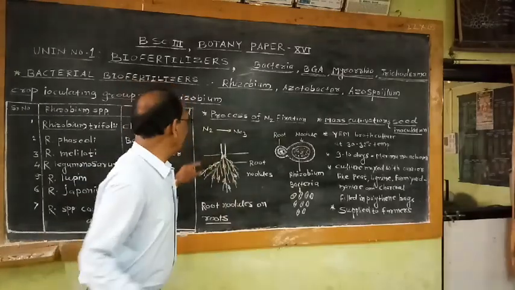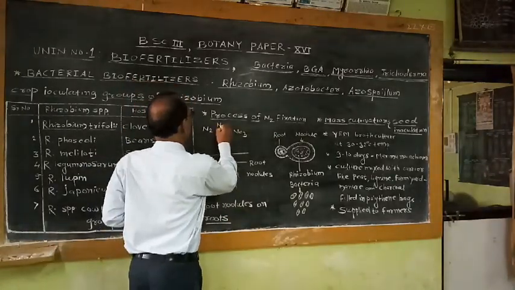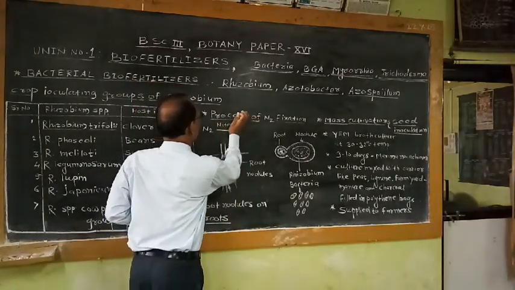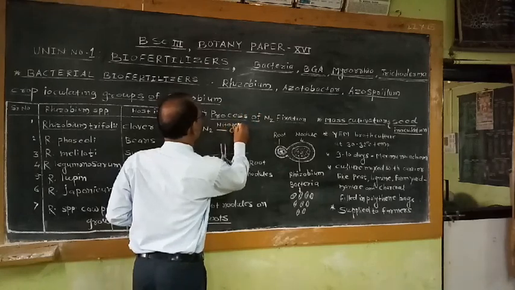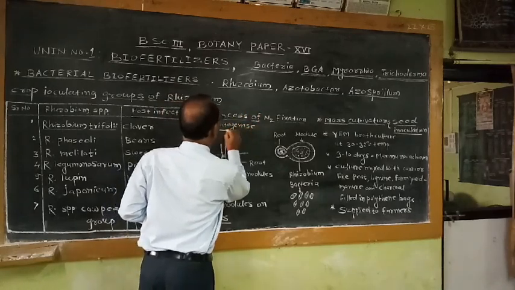The conversion of nitrogen into nitrate requires an enzyme. The name of the enzyme is nitrogenase.